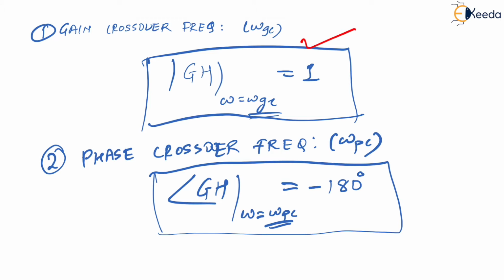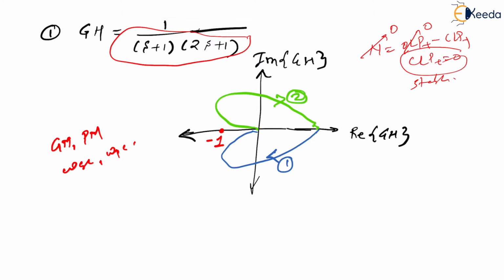Omega GC is this one, right? You just find the magnitude of GH, put omega equal to omega GC, and equate it to 1. Omega GC, you will get from there, right? So omega GC is the frequency at which the gain is equal to 1.